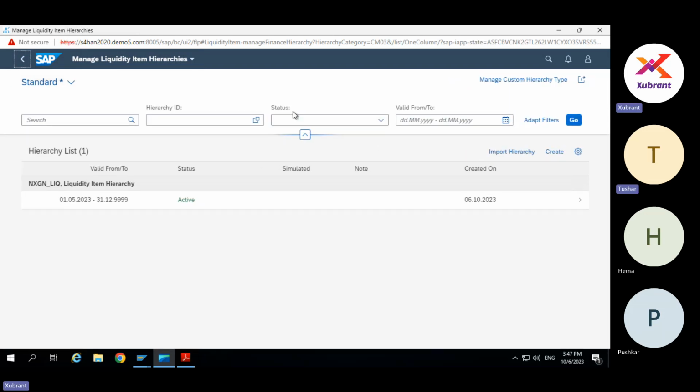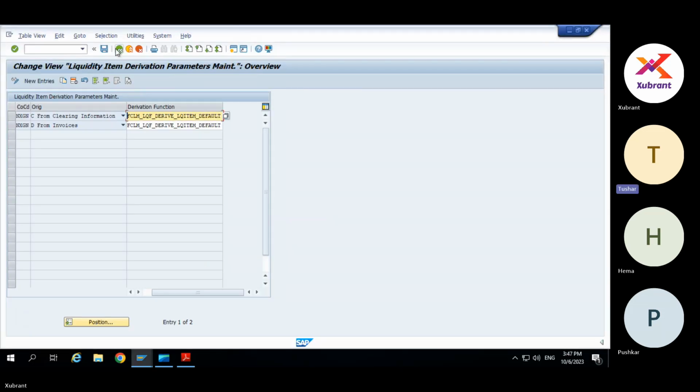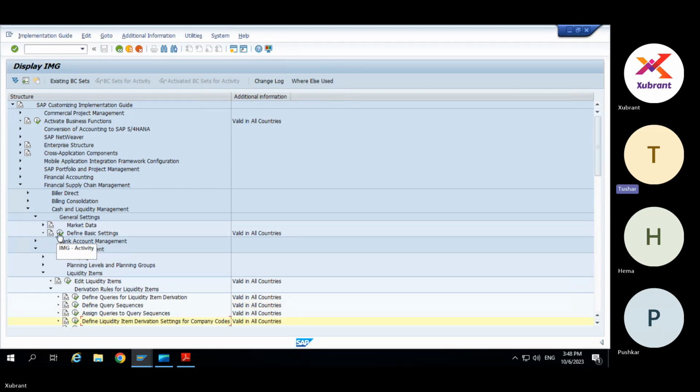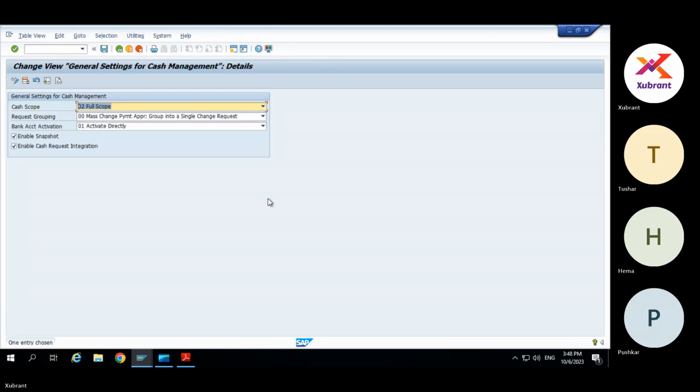Amit, I have a couple of questions. Yes. Can you go to SPRO, under cash management general settings? Under cash management basic settings, define basic settings. Here, if you see, there are so many options like full scope. Can you drop down that?